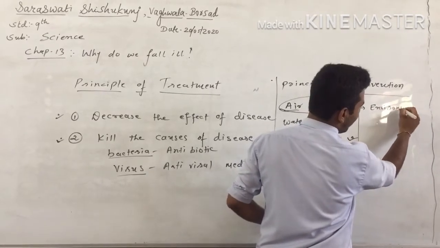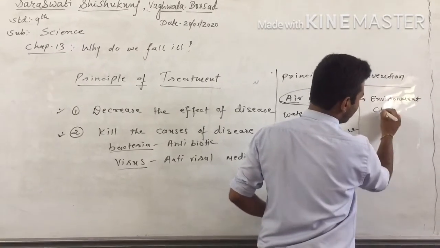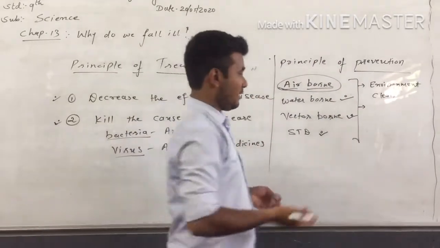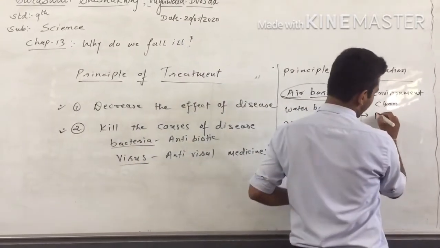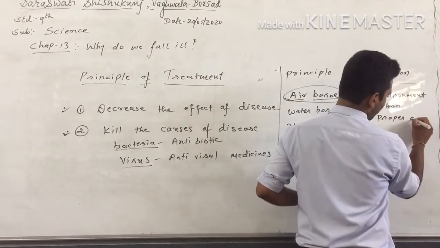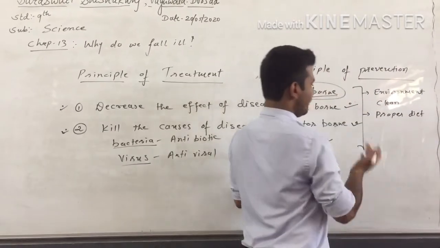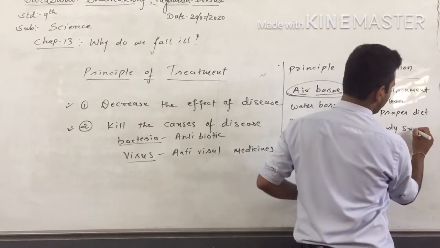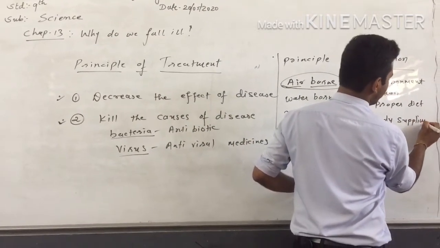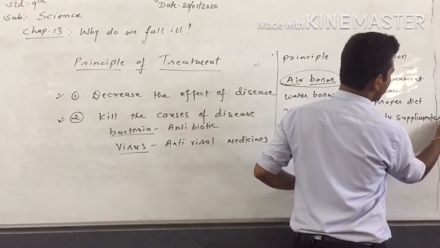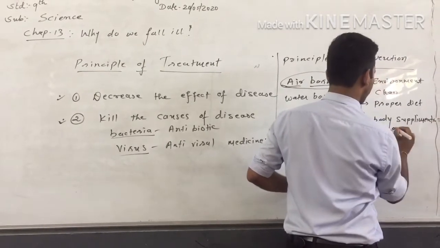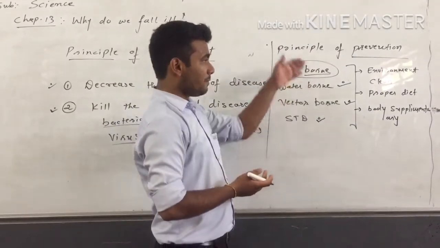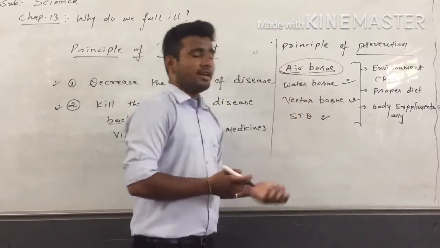So for us, the ways of prevention are, we can keep our environment clean. Second thing, if this type of bacteria and viruses are around us, then by a proper diet, right, by using different types of body supplementaries, we can prevent our body from the disease, right?